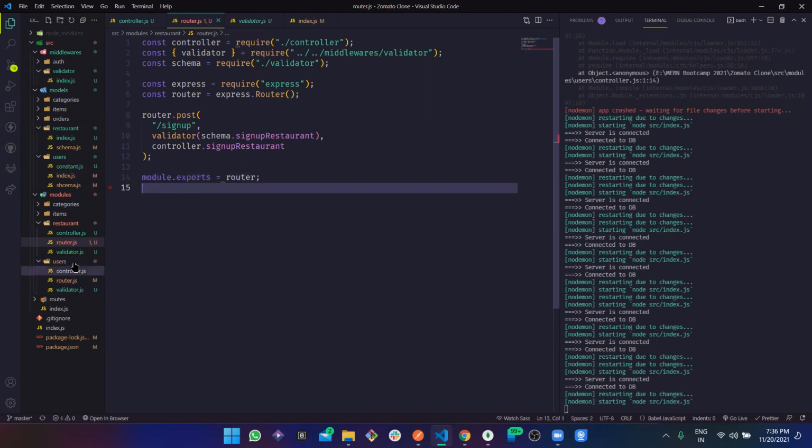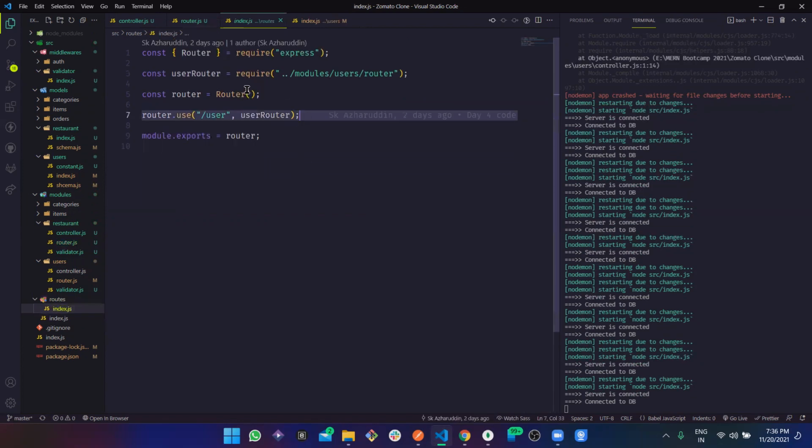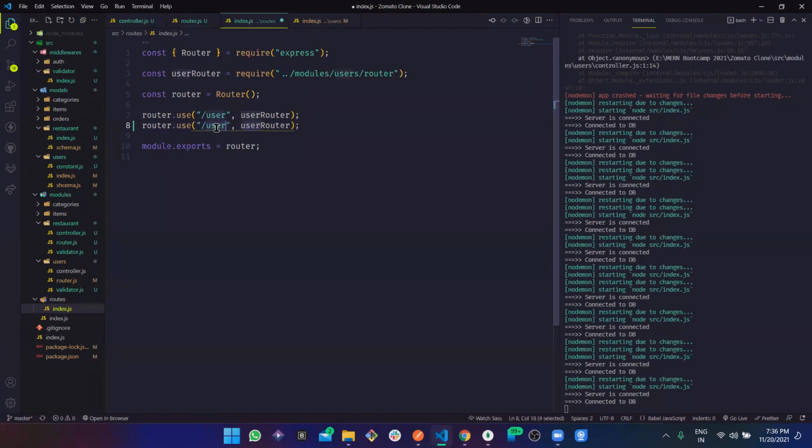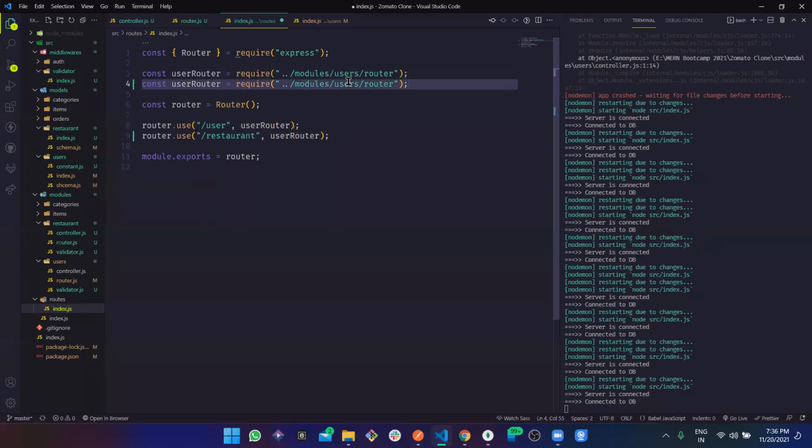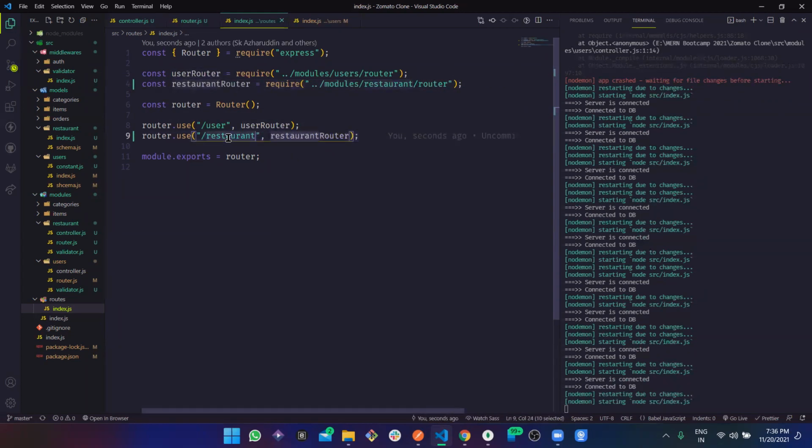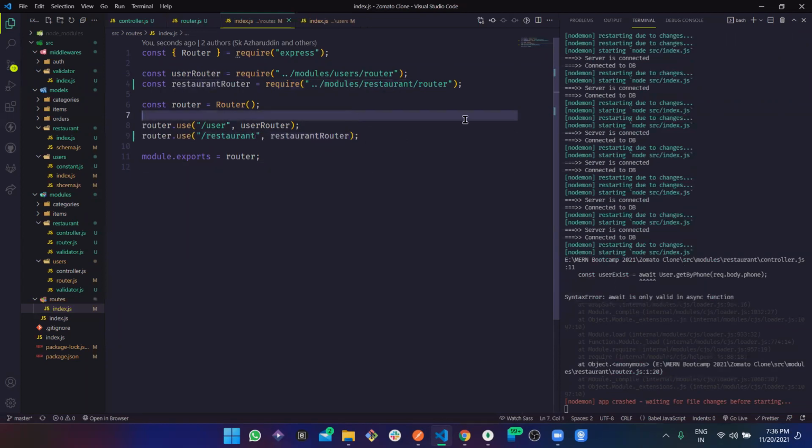Now let's go to the router, and this is the master router, and we are going to add one more, which is going to be restaurant. And just like this, we are going to add restaurant. Perfect. Now there would be something like a restaurant and so on, but see, I guess we got a certain error as usual. Then let's just resolve it first.